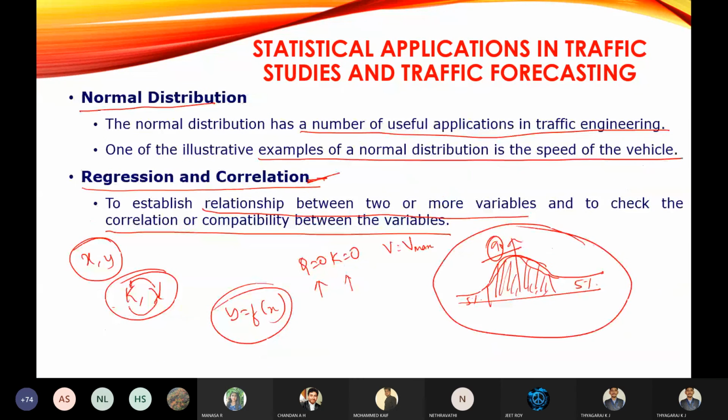The next one is normal distribution. The speed of the vehicle will be following this normal distribution. And regression and correlation. So if there are any two variables, to correlate between those two variables, we are going to use this regression and correlation. For example, if you are relating speed with the density, you are going to use this regression and correlation. Okay, is it clear?